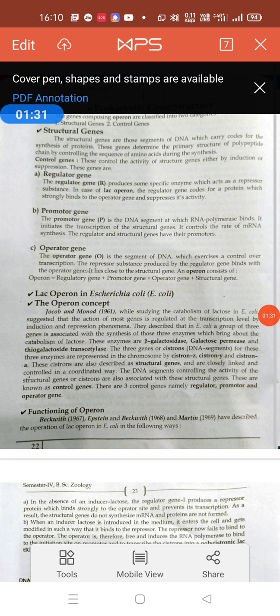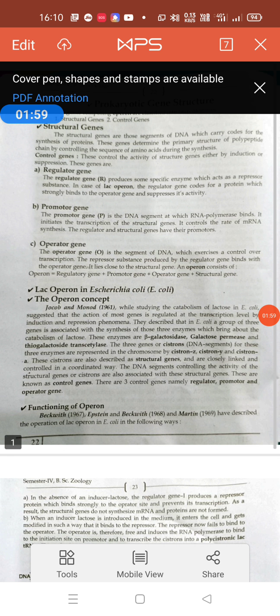The structural genes are those segments of the DNA which carry codes for the synthesis of protein. That means the genes determine the primary structure of the polypeptide chain by controlling the sequence of amino acids during the synthesis of protein. The structural genes carry the code for the synthesis of protein through the process of transcription, because DNA gives rise to RNA, and that process is called transcription. Initially a messenger RNA is produced. There are mainly two processes in protein synthesis, transcription and translation.